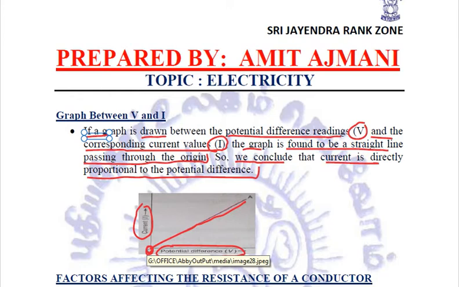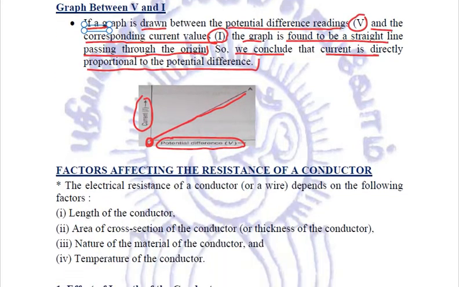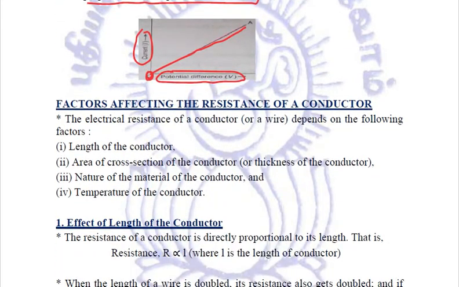Got it? Now we talked about the constant resistance. Let us try to understand the various factors that affect the resistance of a conductor. This electrical resistance depends on these four factors. What are these? Length of the conductor.